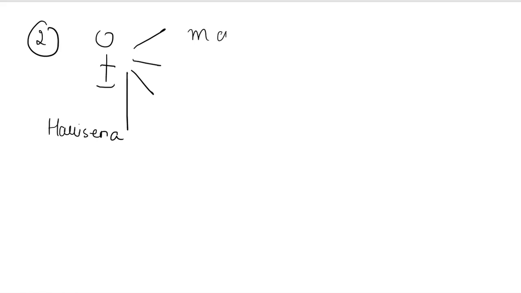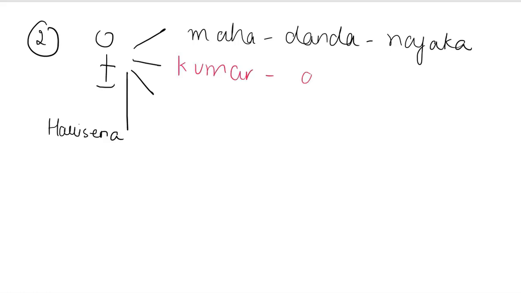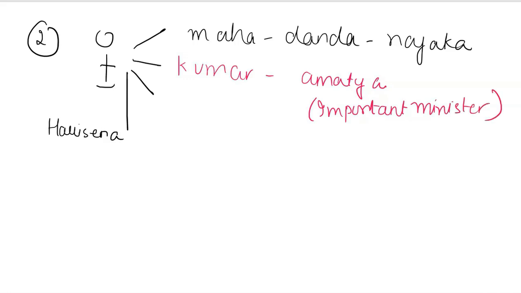Apart from that, the second important post is the same person having many portfolios, controlling many departments and ministries. Let's say this person is Harisena. He was not only declared Chief Judicial Magistrate, that is Maha Danda Nayaka, but to your surprise, he was also declared Kumar Amatya. What do you understand by Kumar Amatya? A very, very important minister. Of course, he needs to be important. He wrote a lot of prashastis with respect to the king.